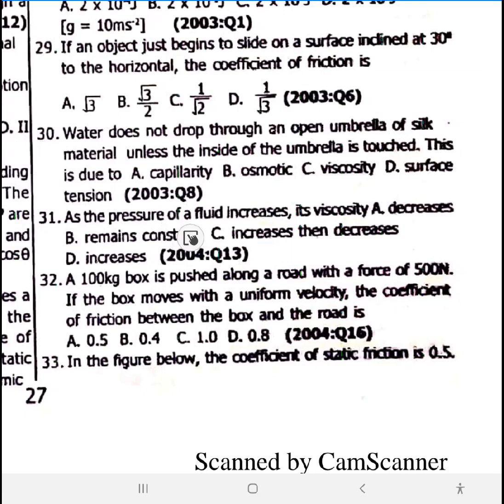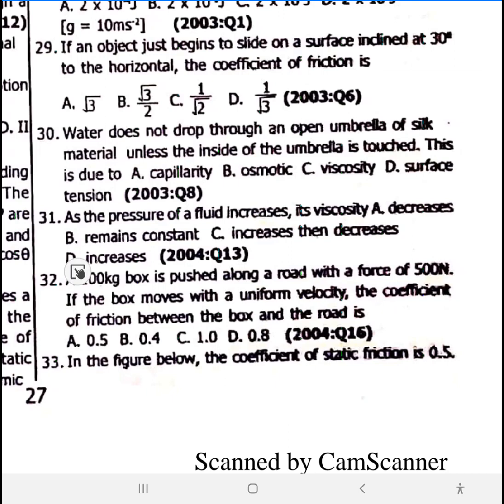But they say as the pressure of a fluid increases, the viscosity will do what? Decrease. Sure, but it doesn't really decrease. What will only make it to actually decrease is when the pressure is very high. So the correct answer to this is increase. As the pressure of a fluid increases, the viscosity would decrease, then increase.